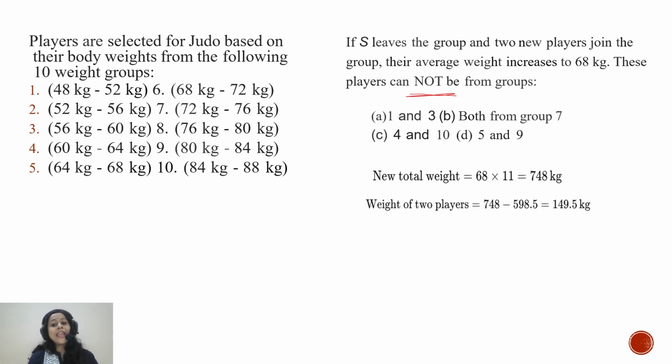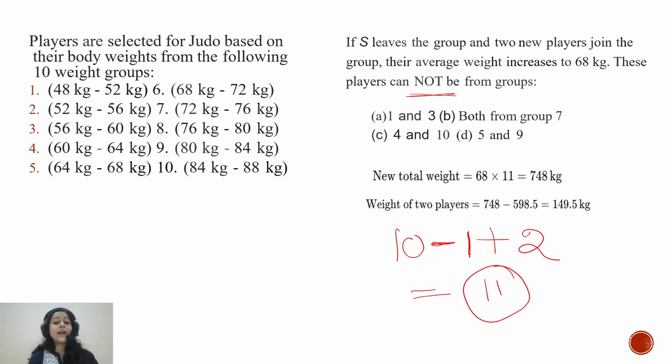Now, if S leaves the group and two new players join, what will the total number of players be? Initially there were 10 players in the team. One player left and two players joined. So 10 minus 1 plus 2, there will be 11 players.